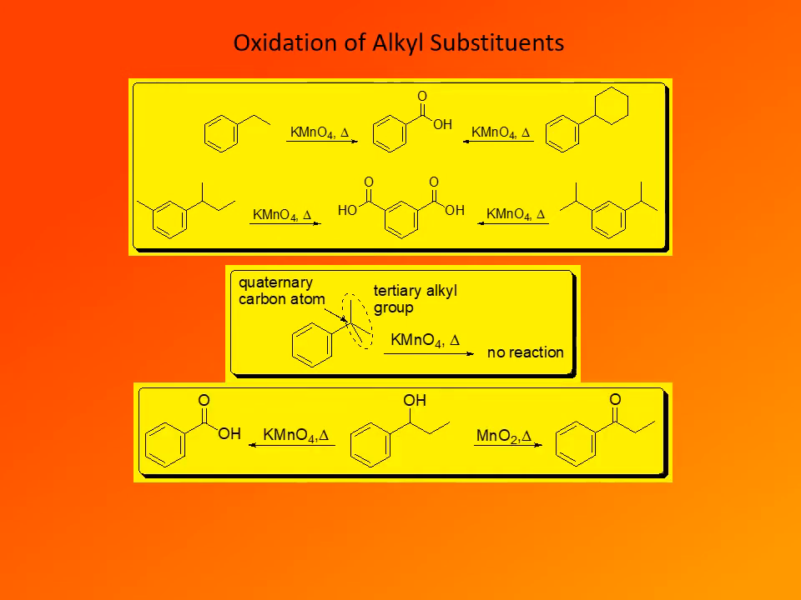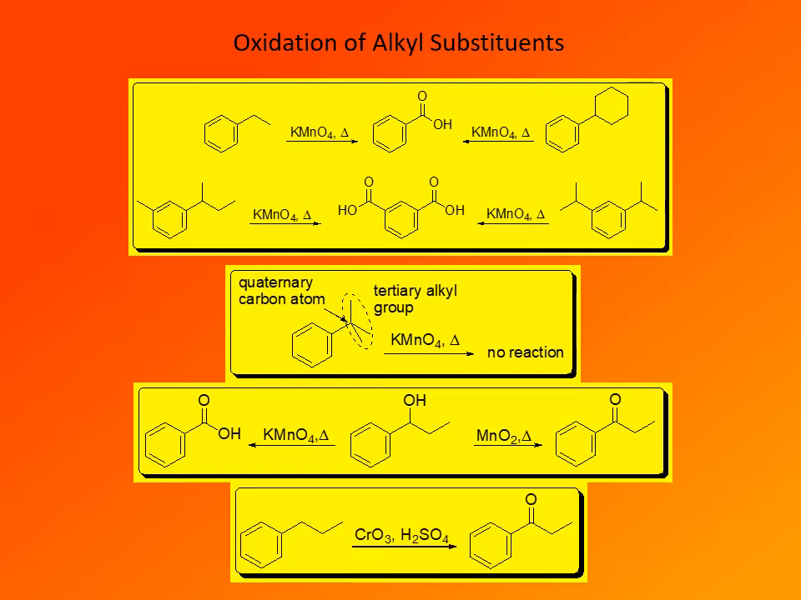Also, benzylic alcohols can be readily oxidized. With permanganate, they are oxidized just like alkyl chains, to a carboxylic acid. But if we want to oxidize the alcohol to a carbonyl group, to the corresponding ketone, then we will use manganese dioxide, a much milder oxidizing agent. So note this difference. The mild oxidizing agent manganese dioxide oxidizes a benzylic alcohol to the corresponding benzylic ketone, while permanganate oxidizes it to benzoic acid.